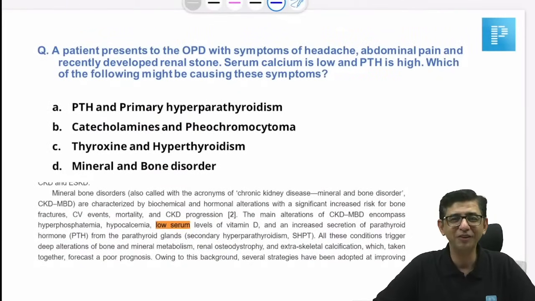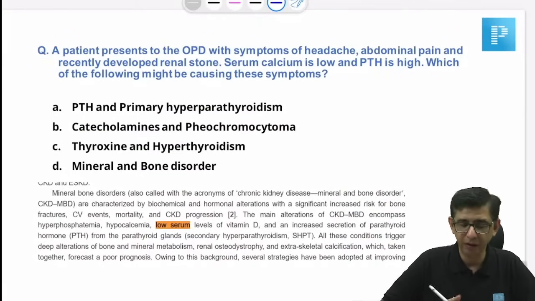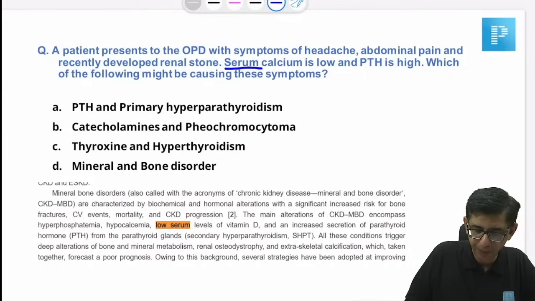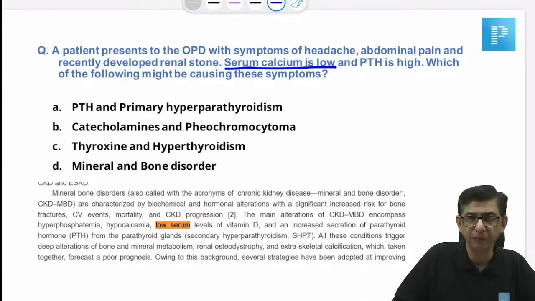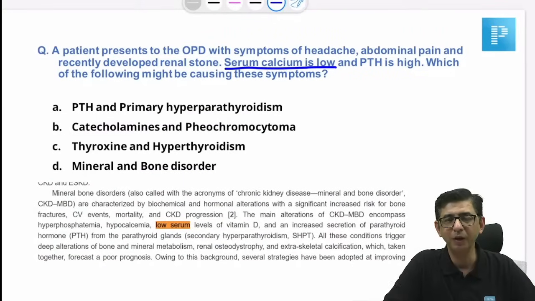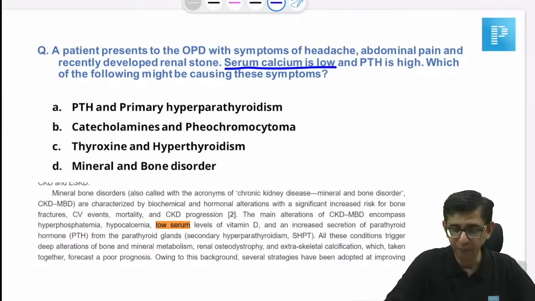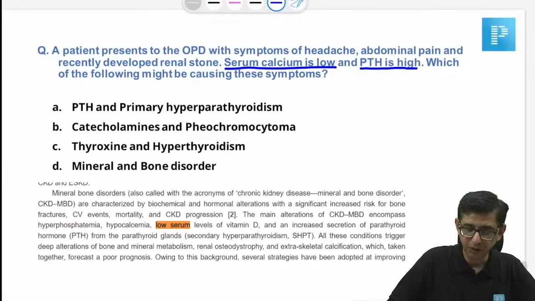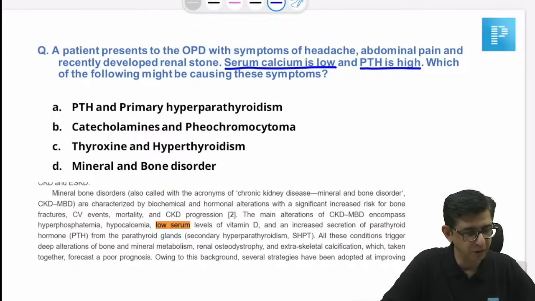Okay, so we are going to have a very good debate about this one. We have a patient presenting to the OPD with headache, abdominal pain, and a recently developed renal stone. Let me know if there was anything like serum calcium is low. Most of my boys who are with me in my group said serum calcium was low. So I just want to know whether serum calcium being low and PTH being high was present in the stem of the question or not.